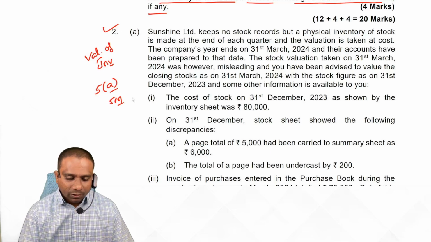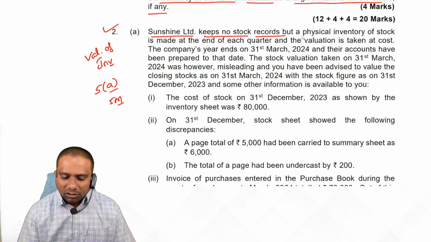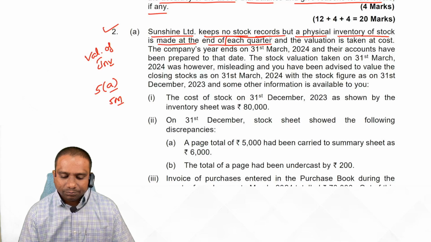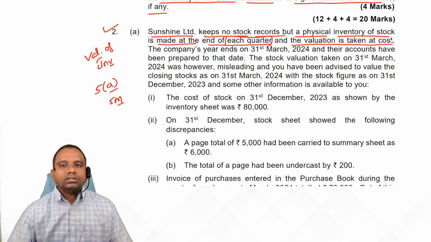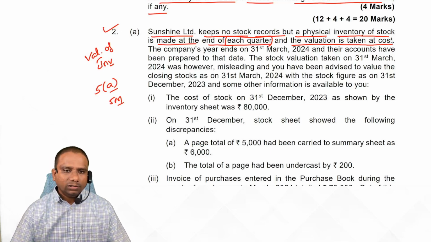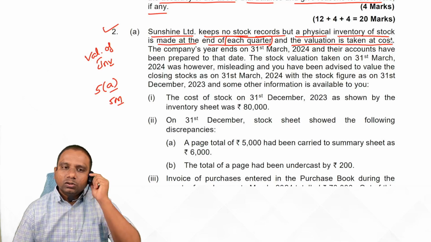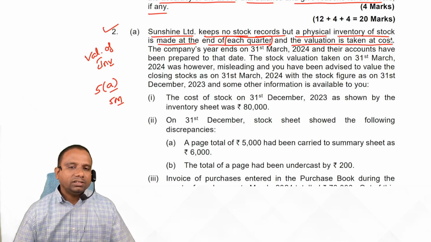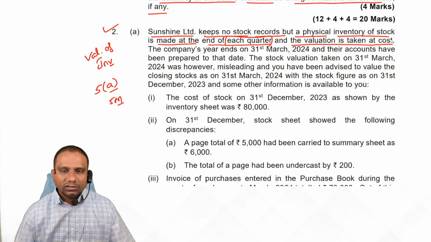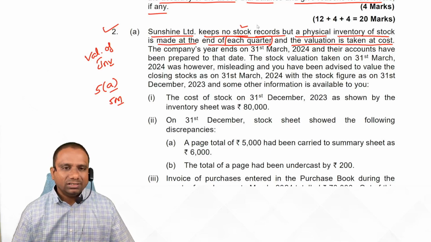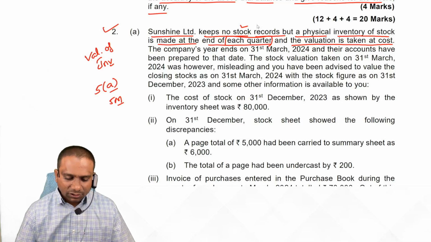Observe carefully. Sunshine Limited keeps no stock records, but a physical inventory of stock is made at the end of each quarter, and the valuation is taken at cost. That means they are not maintaining proper stock records, but we have two methods of maintaining records of stocks: one is perpetual inventory system, another one is periodic inventory system. Here there are no stock records, so there is no perpetual recording system. Here we have periodic inventory system.